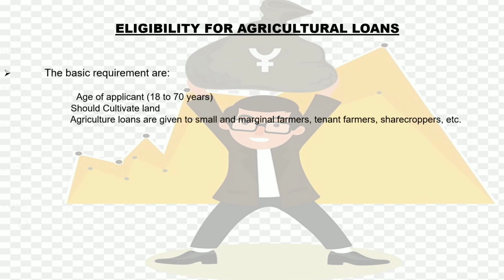Here are the basic requirements of eligibility for agricultural loan. That is, age of the applicant, should cultivate land, and agricultural loans are given to small and marginal farmers, tenant farmers and sharecroppers, etc.